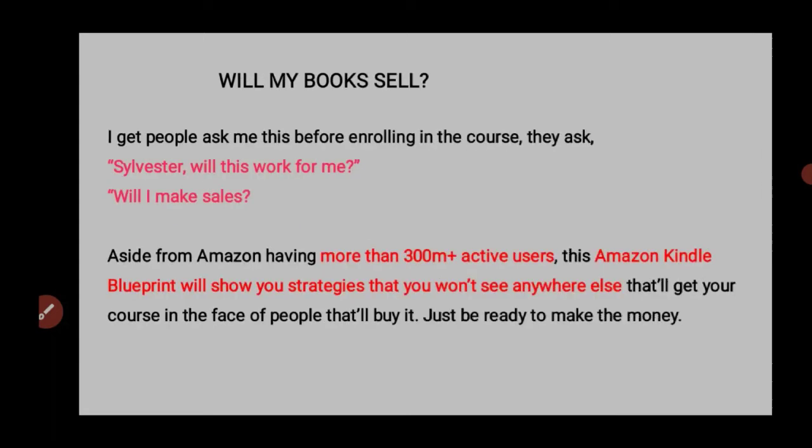So with my book sales, sometimes people come to me, they say, Sylvester, okay, I need this, but what is the guarantee that my book will sell? Well, I used to tell them, aside from Amazon having more than 300 million active members, this Amazon Kindle Blueprint will show you strategies that you won't see anywhere else, that will get your book in the face of people that will buy it. Just be ready to make money, right? That is what I tell some of these people.